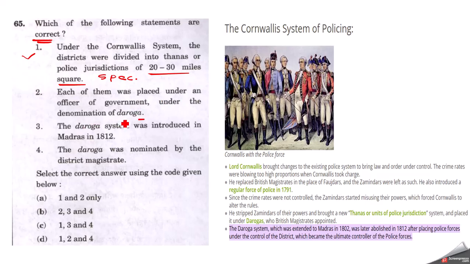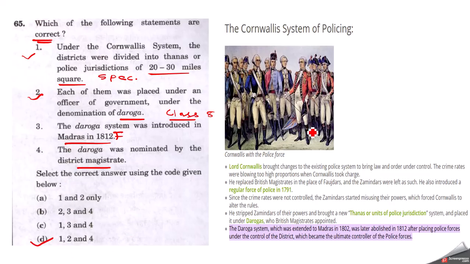Even the second statement is true, and maybe you will find this in Spectrum, but you will find this in the class 8th NCERT as well. I will show you the screenshot just now. The Daroga system was introduced in Madras in 1812. Now this is very difficult. If you have read this only, you will be able to attempt, but this statement is false here. The Daroga was nominated by the district magistrate, that is DM. So even this is not given in routine sources. So 3 is incorrect here. So the correct answer here is 1, 2, and 4.